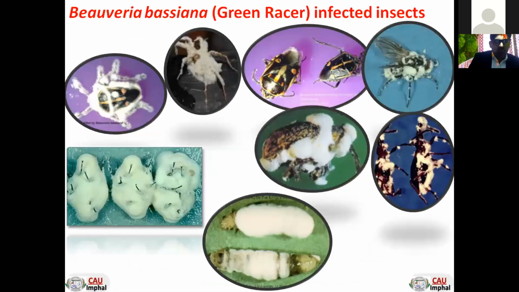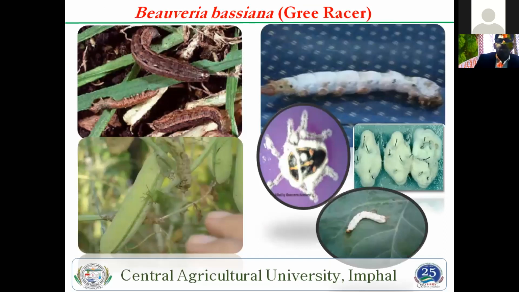This is another picture of the control. You see the condition of this insect, easily controlled by this Beauveria bassiana. Then another Lepidopteran pest can also be easily controlled by this Green Racer.